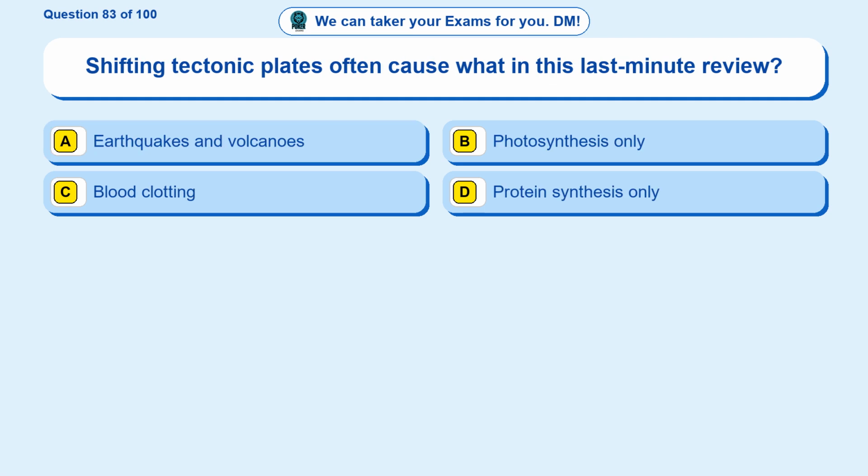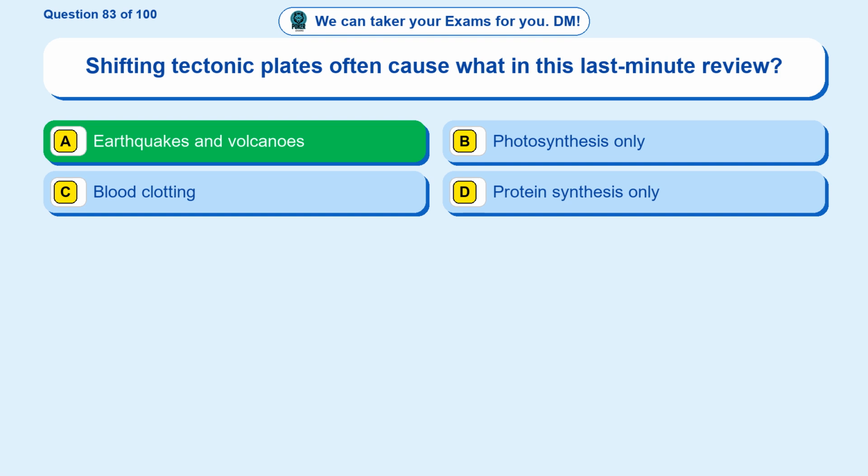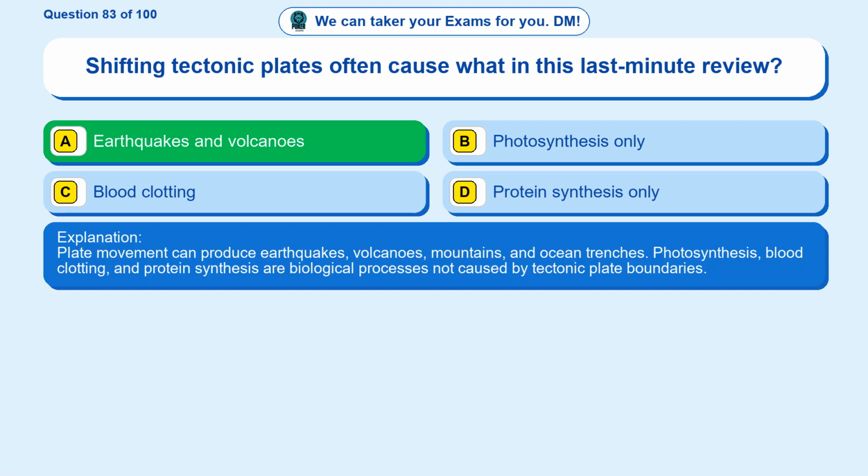Question 83. Shifting tectonic plates often cause what in this last-minute review? Option A, earthquakes and volcanoes. Option B, photosynthesis only. Option C, blood clotting. Option D, protein synthesis only. The correct answer is option A. Earthquakes and volcanoes. Plate movement can produce earthquakes, volcanoes, mountains, and ocean trenches. Photosynthesis, blood clotting, and protein synthesis are biological processes not caused by tectonic plate boundaries.